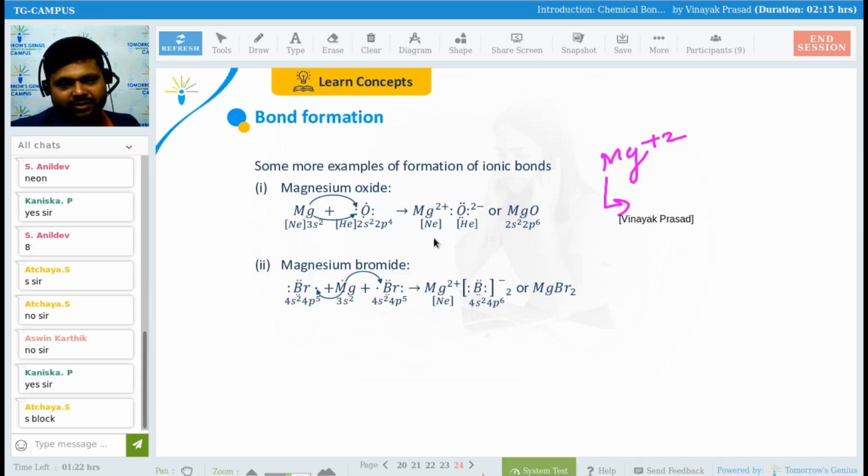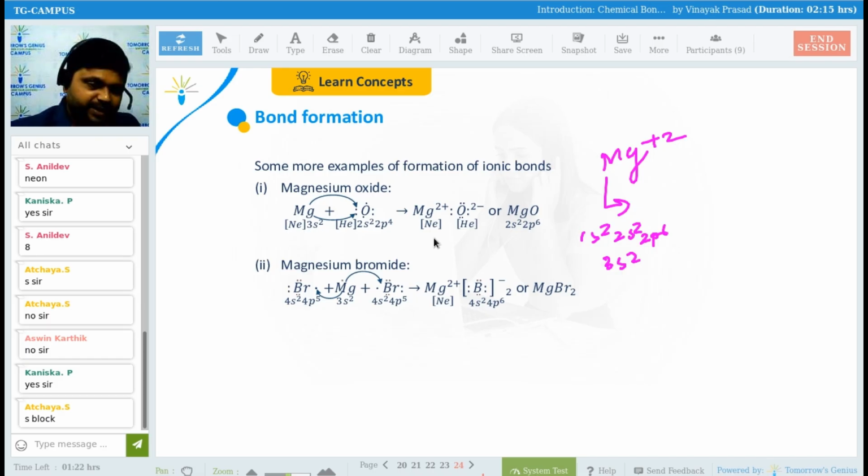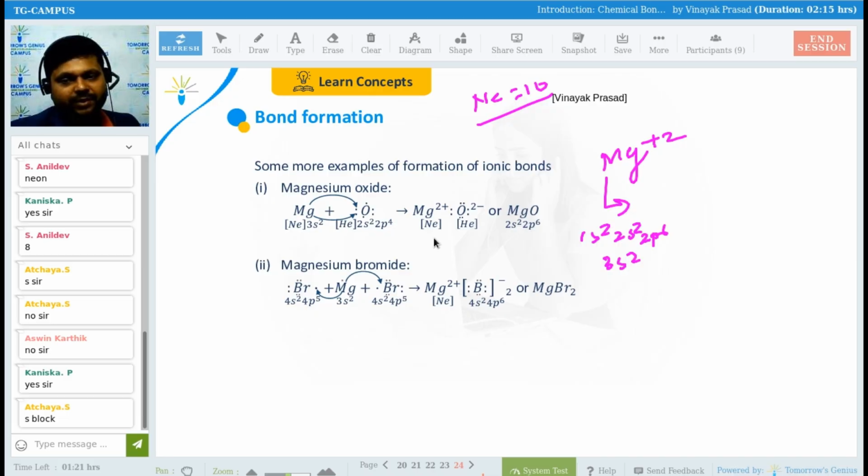Earlier, the electronic configuration of magnesium is 1s2, 2s2, 2p6, and 3s2. But this magnesium will have to attain the electronic configuration of its nearest noble gas, which is neon. The atomic number is 10, right? So it will have to lose two electrons, yes or no?